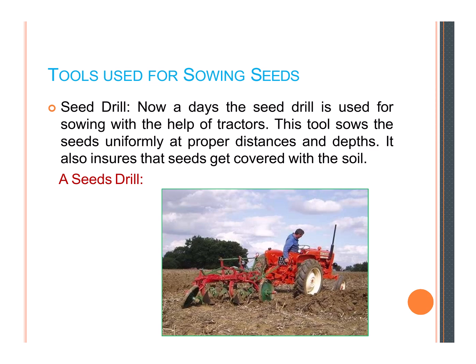And nowadays, the tool for sowing the seeds is the seed drill. Nowadays the seed drill is used for sowing with the help of tractors. This tool sows the seeds uniformly at a proper distance and depth. It also ensures that seeds get covered with the soil. Here you can see the images of a seed drill. The seed drill is attached to the tractor, and the tractor just moves, which also saves time and labor cost.